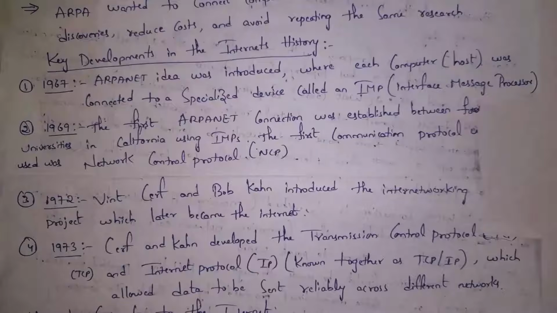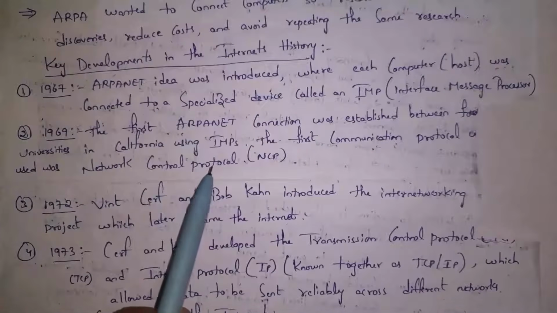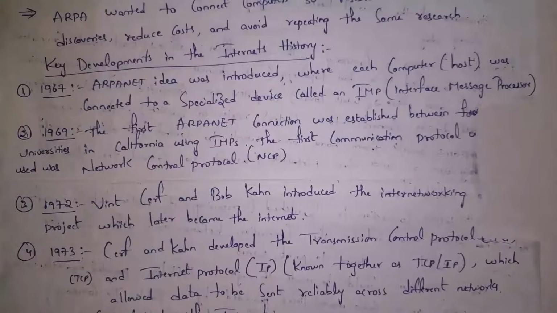At that time, they used one protocol. We call that protocol Network Control Protocol, where a protocol is nothing but a set of instructions. In order to establish communication between devices, they need to use protocols. And that protocol was Network Control Protocol.